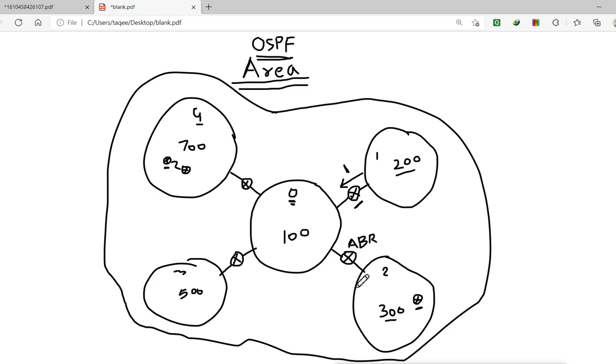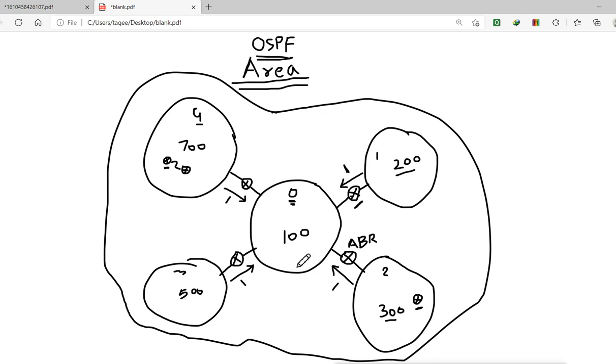And for all 300 networks in this area, it will send only one. And from this side also it will say I have only one.